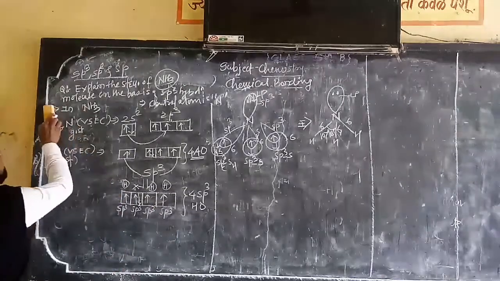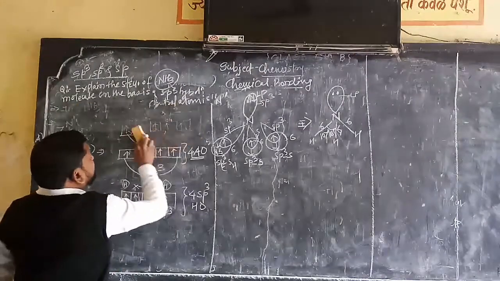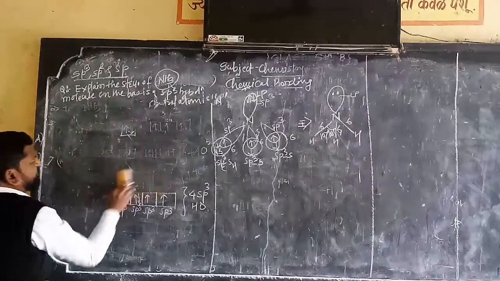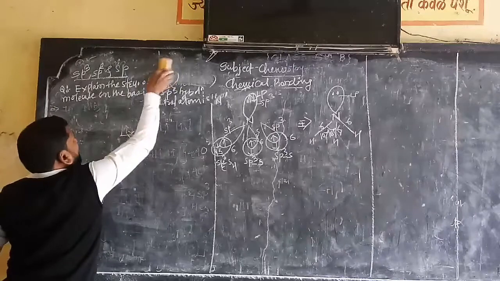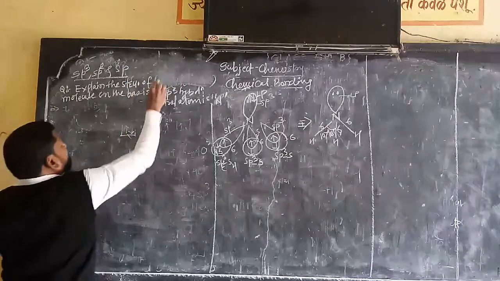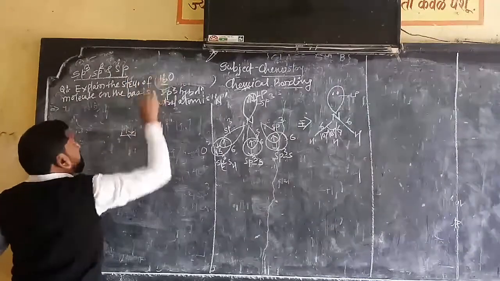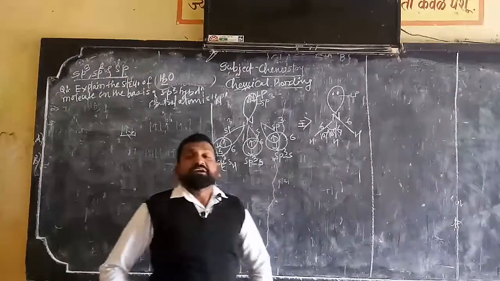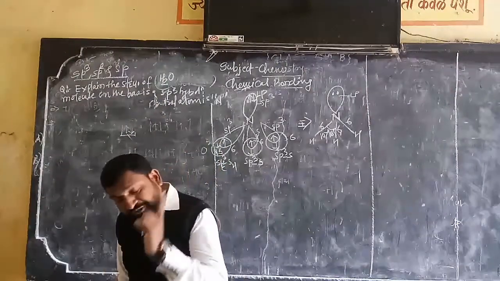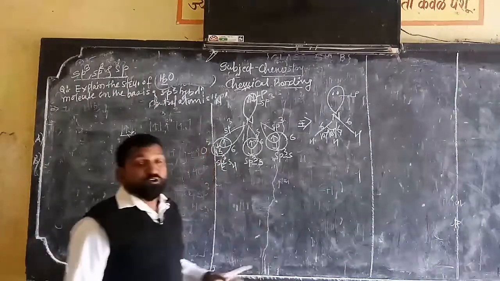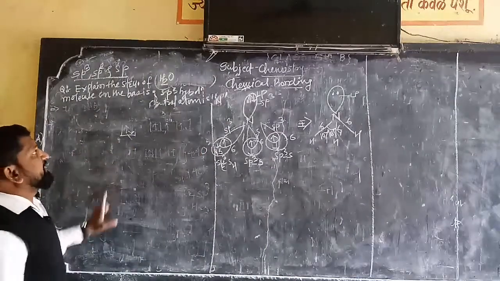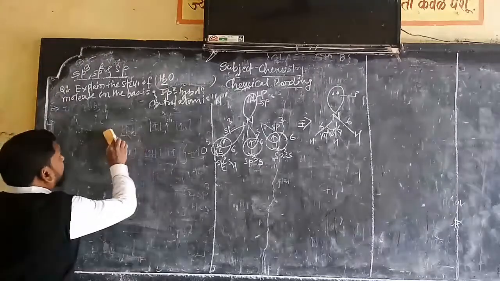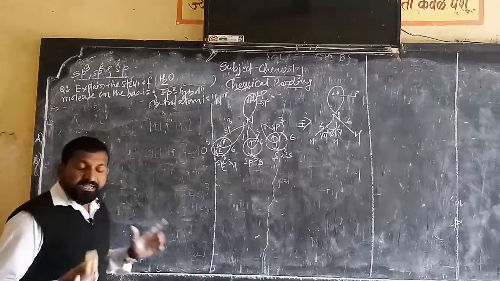Now, without wasting a moment, similar to that, one more example of sp3 hybridization is there, and the name of that molecule is water. Everybody knows water, everybody loves water. Water is the universal solvent, and we must know about the chemistry of water. Now we will study the explanation of the structure of water on the basis of hybridization.